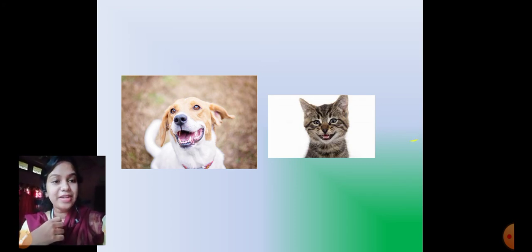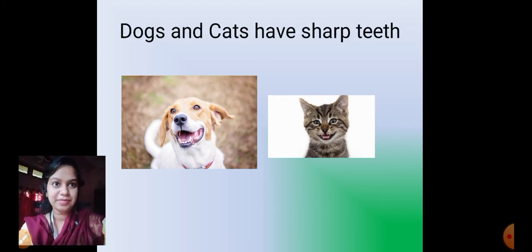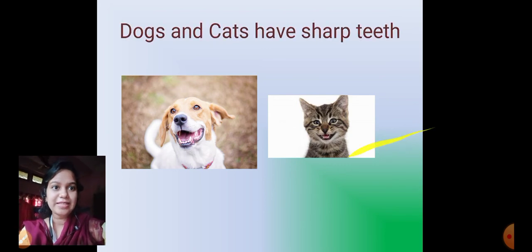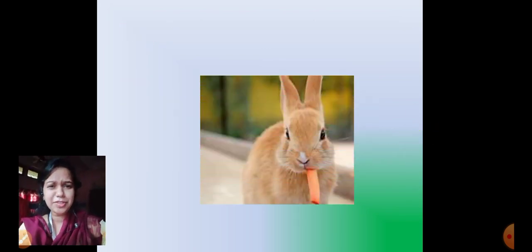Okay. Even cats and dogs have similar teeth. They have very sharp canines. Okay. And with the help of that, what do they do? They tear into the flesh. So see, children, dogs and cats have very sharp teeth. After that, what do we have?